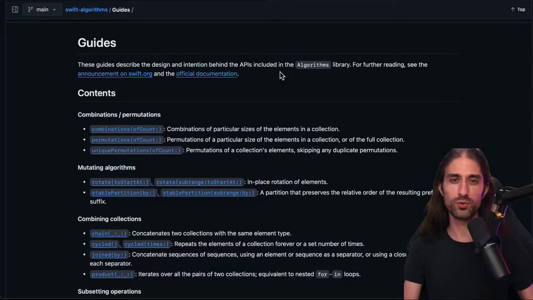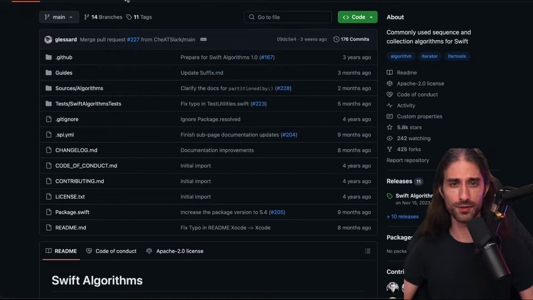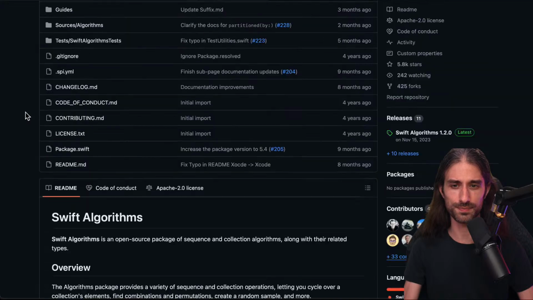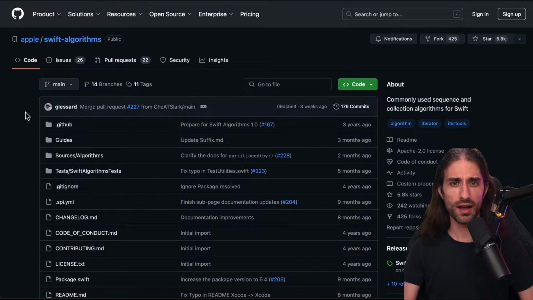I'm not talking about trying to shoehorn something into an app just to say, oh, look, I know this framework and because I know about it, I want to use it. I'm talking about a genuine use case where it actually makes sense to use the package. Even though in Xcode sometimes framework and package are used to mean the same thing, it's a Swift package. So as with most Swift packages, it's available on GitHub.